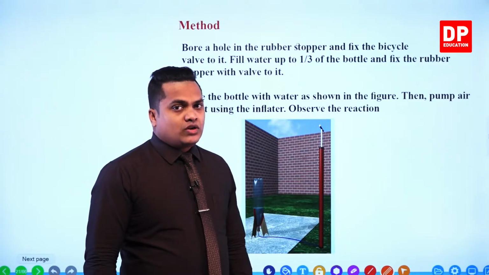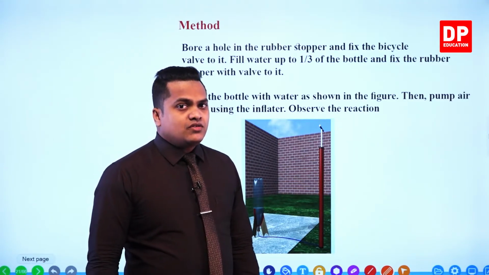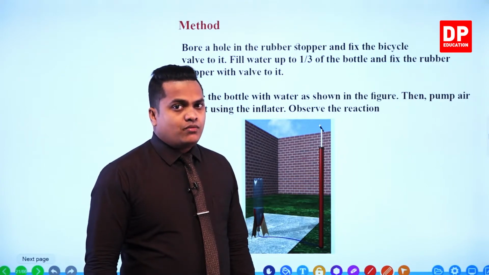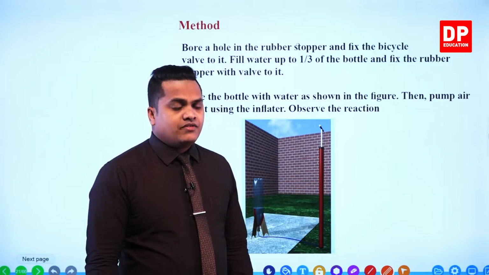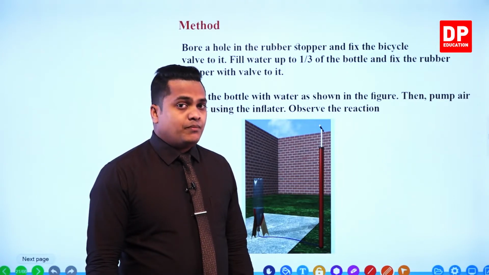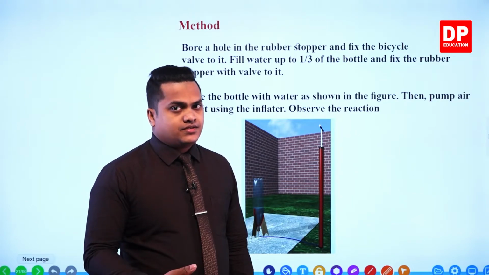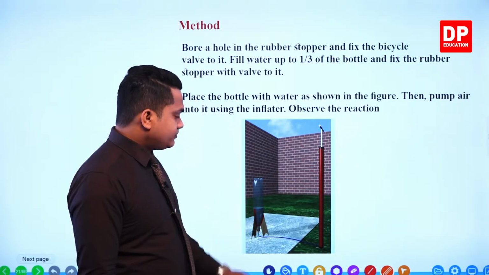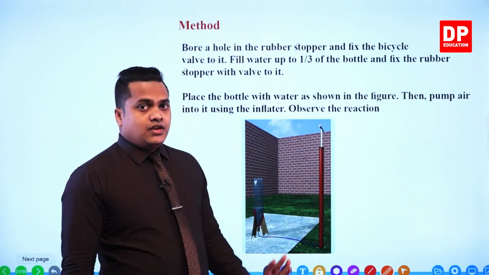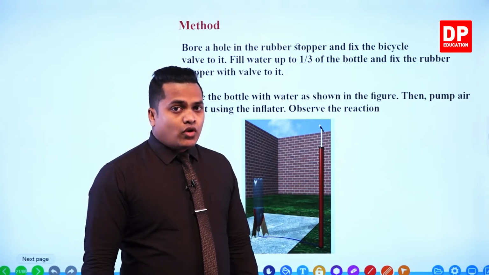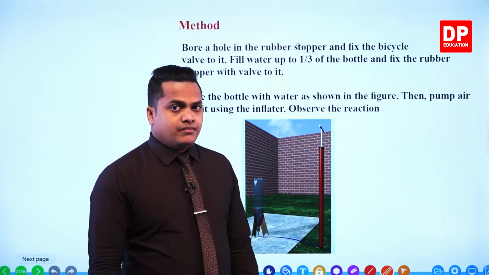So here we are utilizing a reaction force given out by the thrust, by the pressurized gas, the pressurized particles in here. Here we are pressurizing water downward.